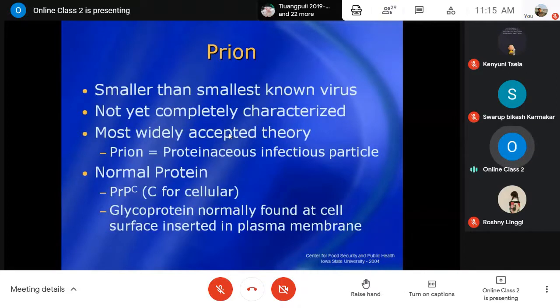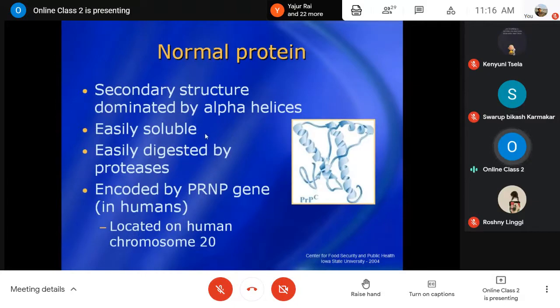The normal cellular protein is PrPC, where C stands for cellular. This is a normal protein present in normal body cells, a glycoprotein normally found at the cell surface, inserted in the plasma membrane. This normal protein has a secondary structure dominated by alpha helices,